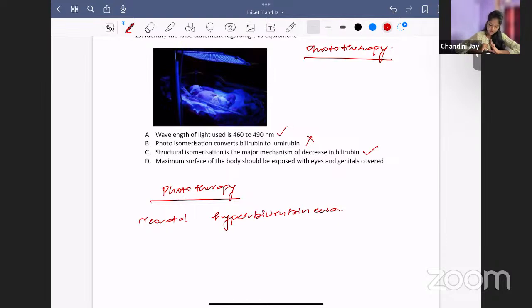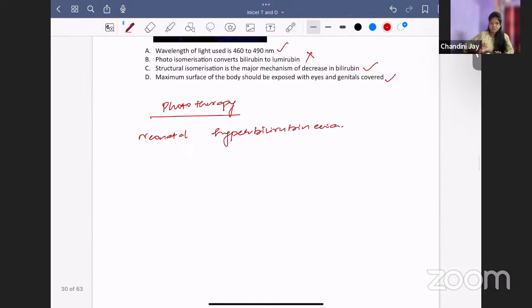Maximum surface of the body should be exposed with eyes and genitals covered. True. So coming to phototherapy, what we are using is blue light, LED light phototherapy. Previously, we used CFL lights and all. Now we are using LED lights.